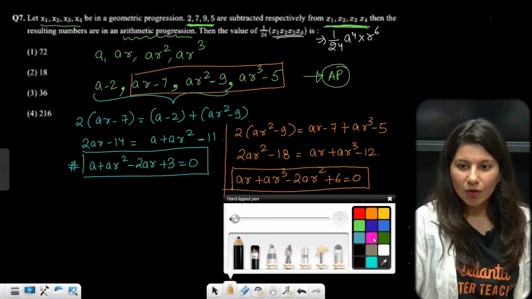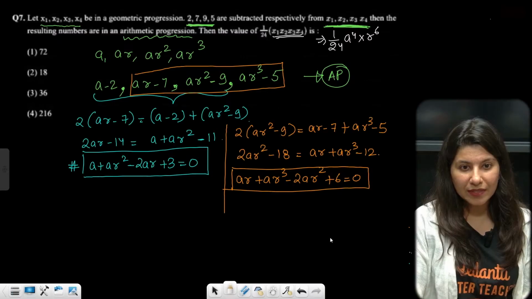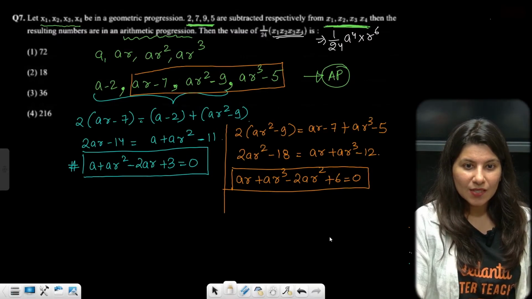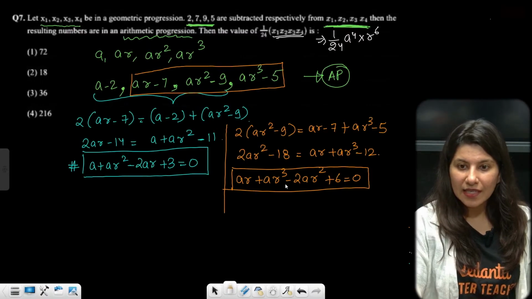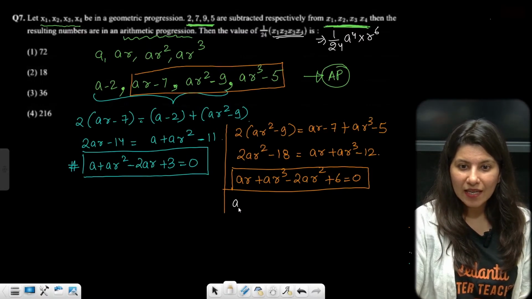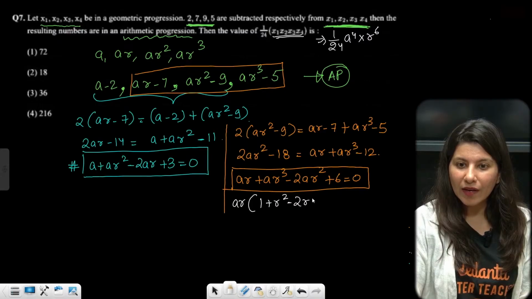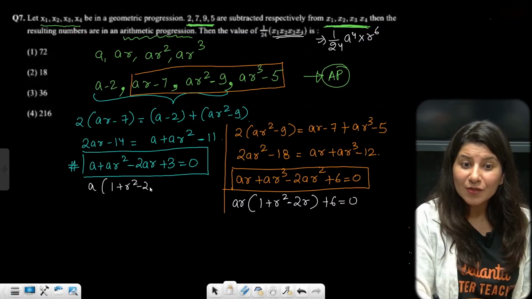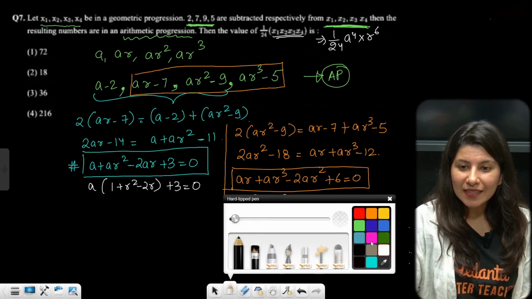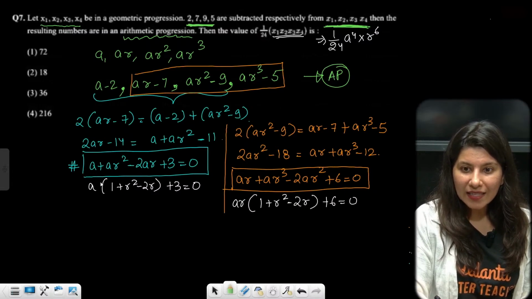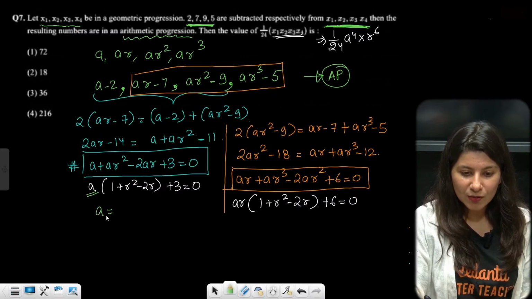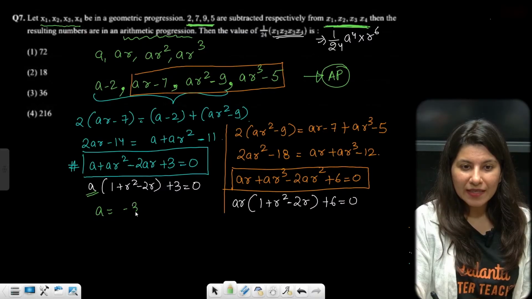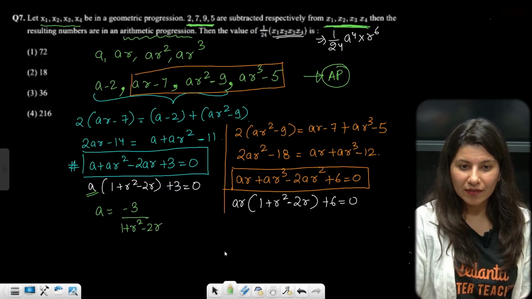All right, now you have to solve it. How will you solve it? That's the whole point. If I take AR common in the first equation, it is 1 plus R square minus 2R plus 6 is equals to 0. Here also if I take A common, 1 plus R square minus 2R plus 3 is equals to 0. Can you clearly see that from here A can be eliminated, right? A will be equals to minus 3 upon 1 plus R square minus 2R. This is your A.